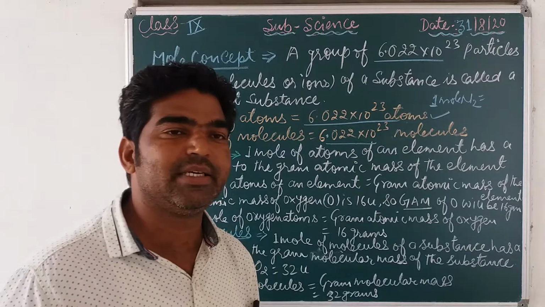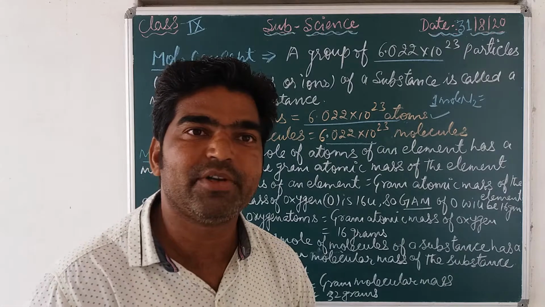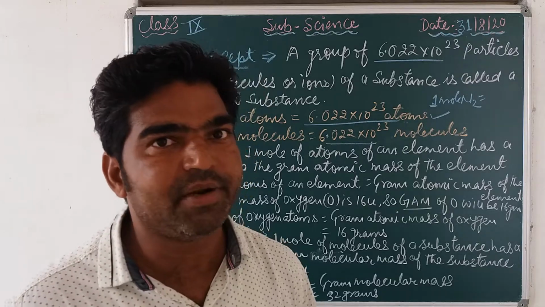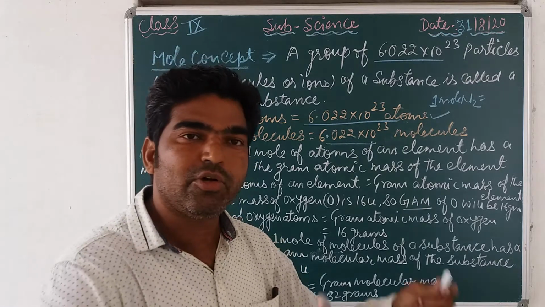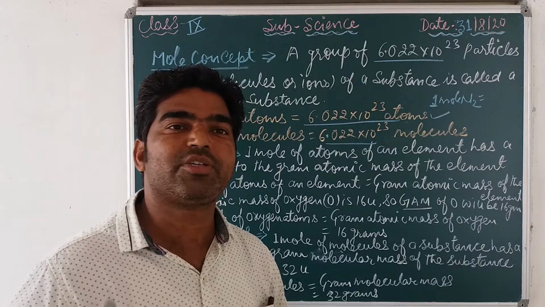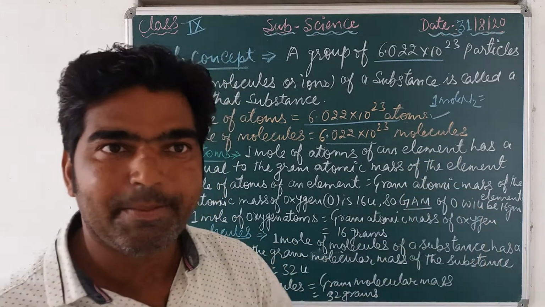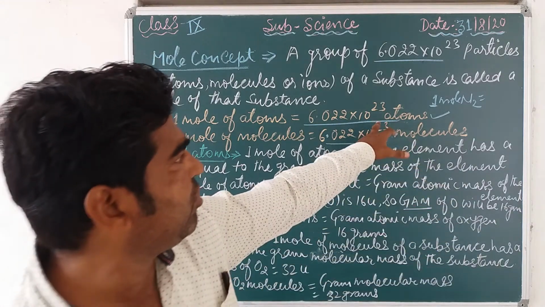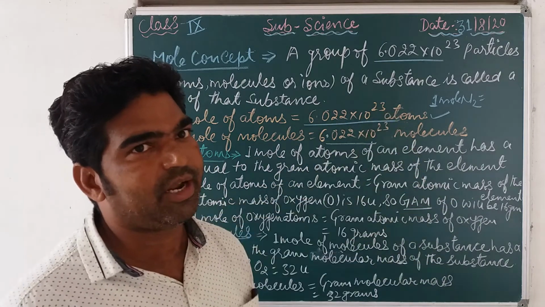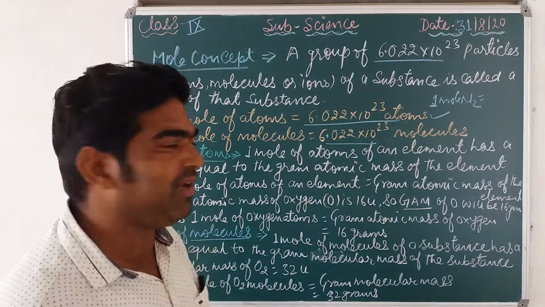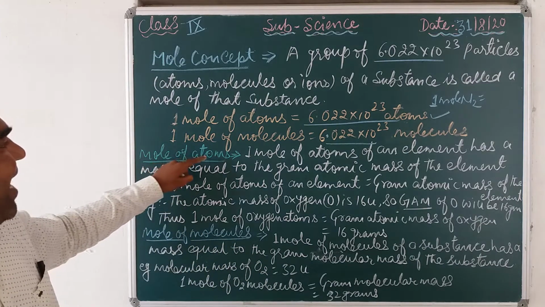If scientists talk about 1 mole of hydrogen, carbon or oxygen, it contains that many atoms, molecules, particles or ions, and this number is known as the Avogadro constant. It's a fixed value.